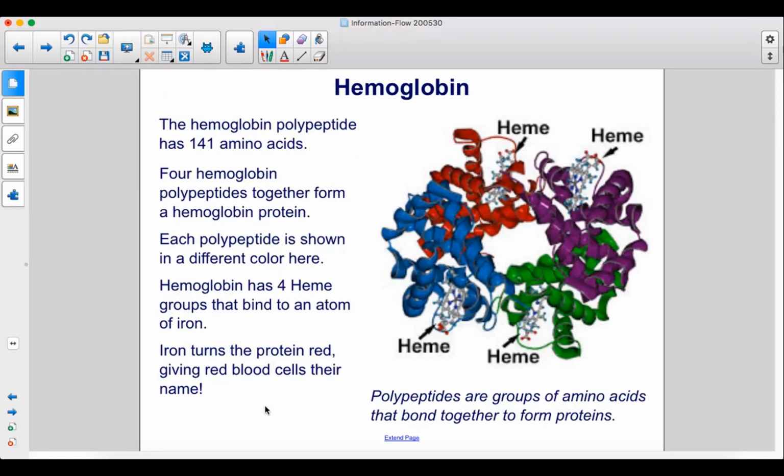The hemoglobin polypeptide has 141 amino acids. 4 hemoglobin polypeptides together form a hemoglobin protein. Each polypeptide is shown in a different color here. Hemoglobin has 4 heme groups that bind to an atom of iron. Iron turns the protein red, giving red blood cells their name. Polypeptides are groups of amino acids that bond together to form proteins.